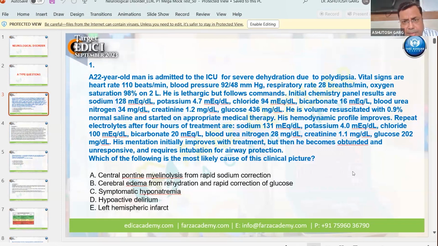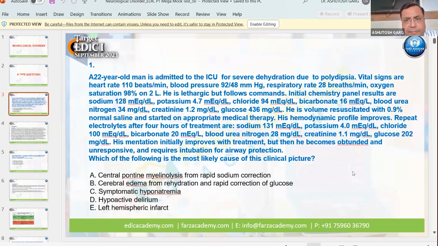So 436 minus 100, 336. So 3.36 multiplied by 1.6, it will be around 6. So it will be around 133, 134.